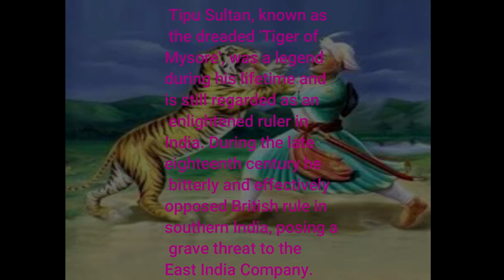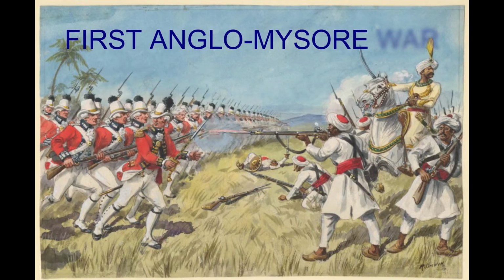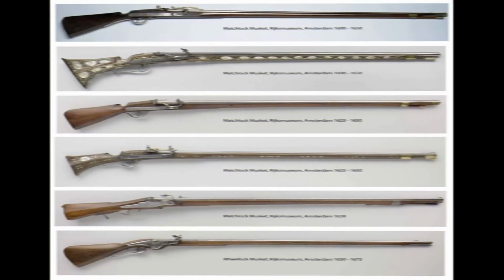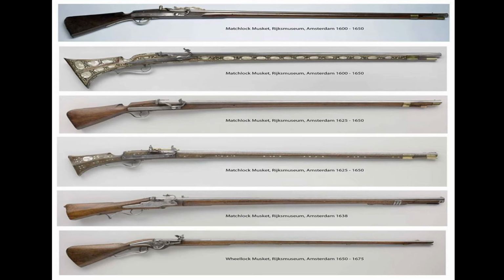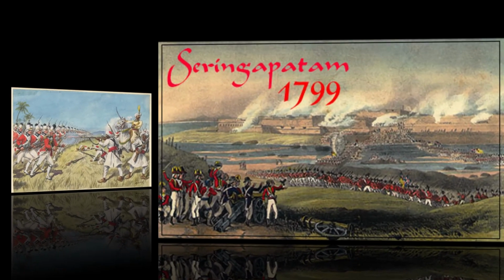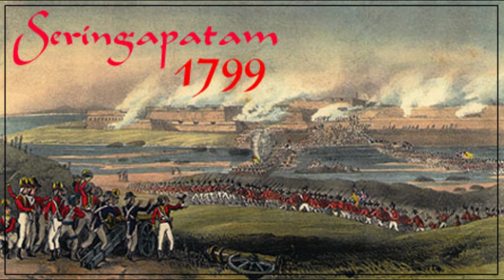Hyder Ali defeated the British in the First Anglo-Mysore War in 1769. He died in the Second Anglo-Mysore War in 1782. Tipu Sultan's innovations in weapons were quite amazing for his enemies. He had to fight continuously with the British. Finally, he died in the Fourth Anglo-Mysore War at Seringapatam in 1799.